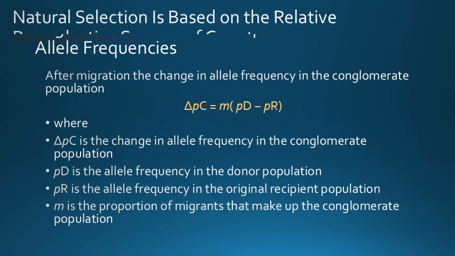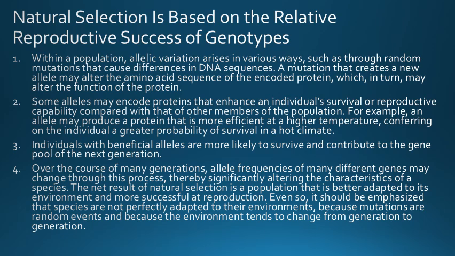Now we move to natural selection. In the 1850s, Darwin and Alfred Russel Wallace independently proposed a theory of evolution by natural selection. According to this theory, the conditions found in nature result in the selective survival and reproduction of individuals whose characteristics make them better adapted to their environment.